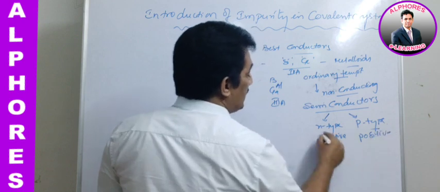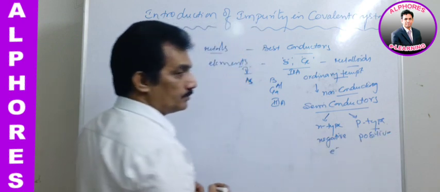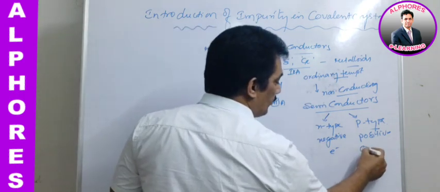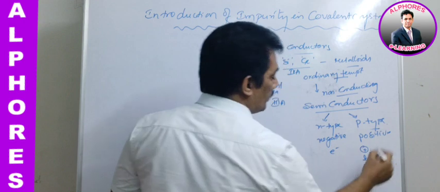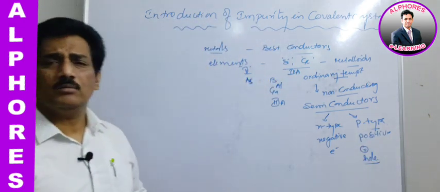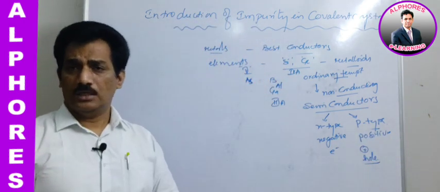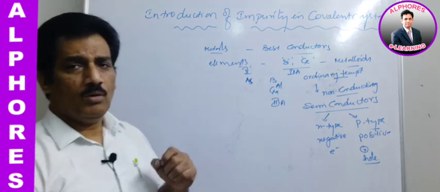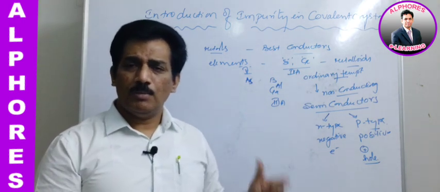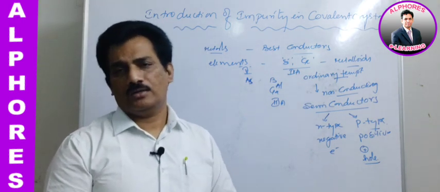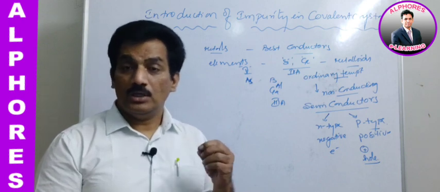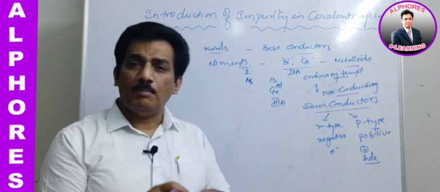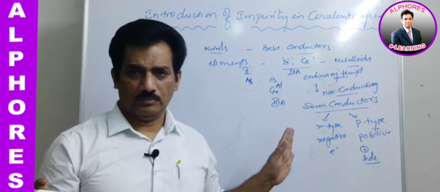And you remember, negative is represented with electron, whereas the positive is represented with hole. Just you remember, hole is nothing but the vacancy created when the electron leaves that place. When the electron leaves that place, the remaining vacancy is nothing but a hole, and that hole automatically has a positive charge, because hole and electron combined have neutral charge, as we know.